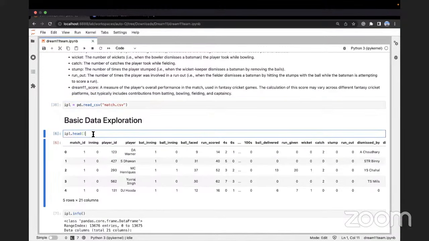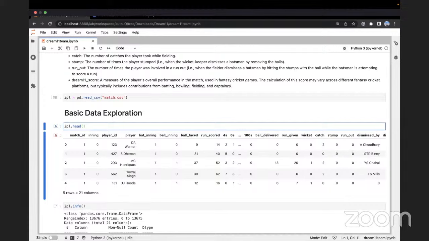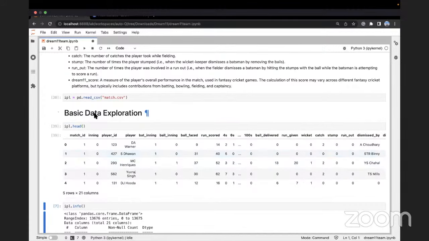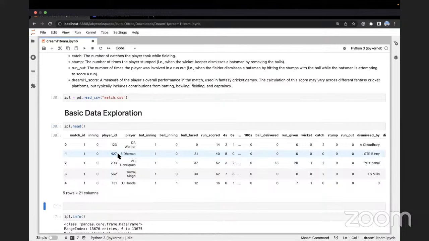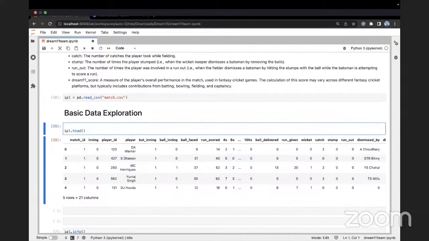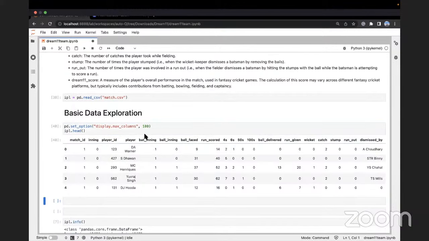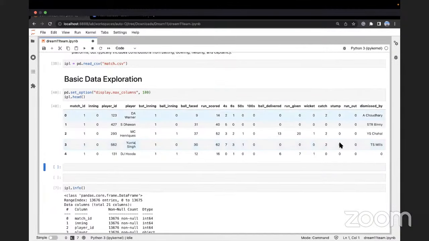Now we first do a data exploration. What is data exploration? We basically try to look at what data is available, what it looks like. For example, you have Shikhar Dhawan, whose player ID is 427, right? Now, this particular individual row, you have to very clearly understand what it means. Let me just quickly change the option to display maximum columns so that these three dots, which represent some columns that are present but not displayed, are gone. Now you see, we have the entire set here.